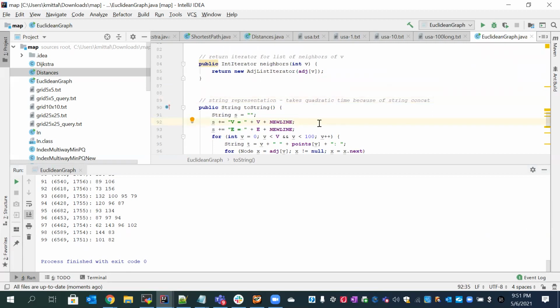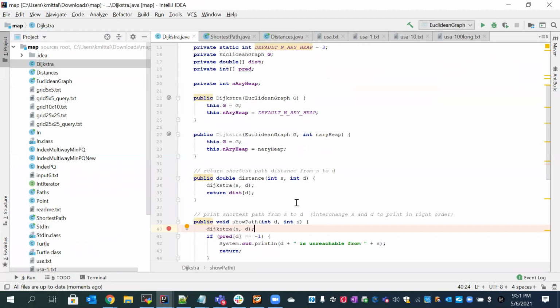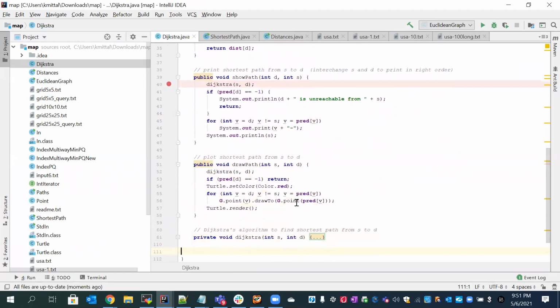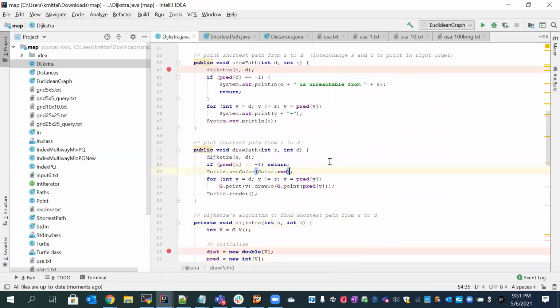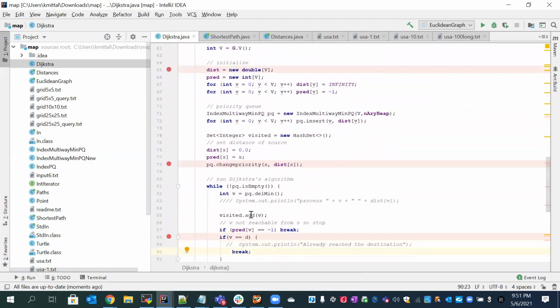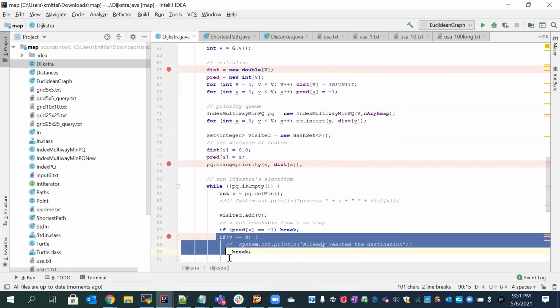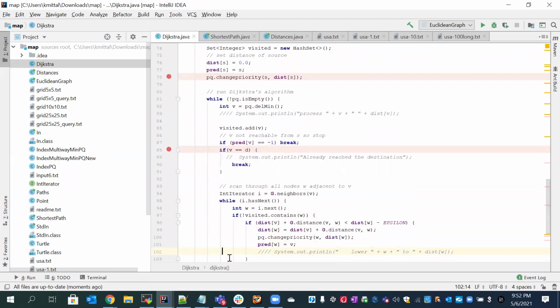This was the second point, but I have chosen the first and third points to improve my performance. So the main changes I have done are in the registrar class, for taking my own priority queue, which I have made as the index multiway priority queue, in my registrar algorithm. And second was stopping at the point at which we reach the destination, so that we do not need to calculate the non-required edges once we have reached the destination.